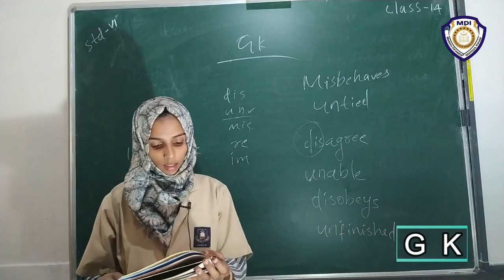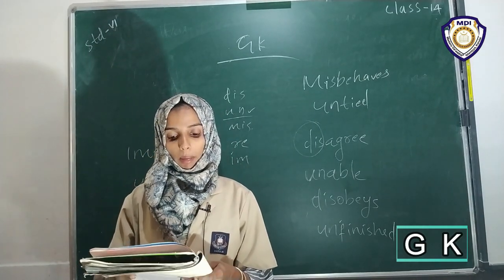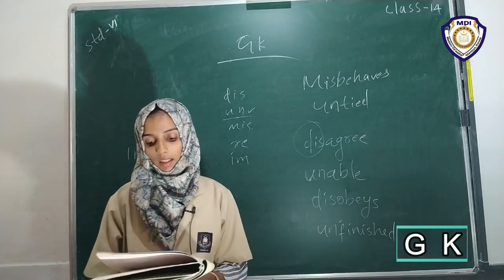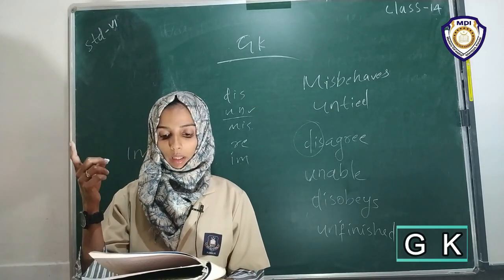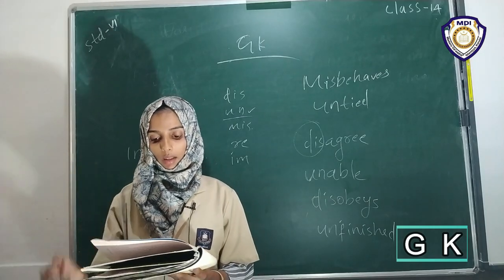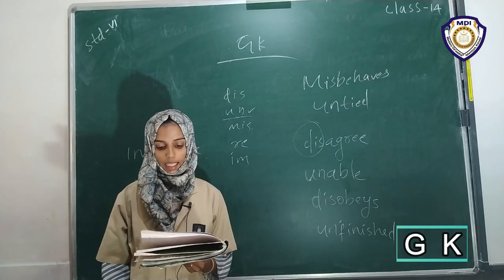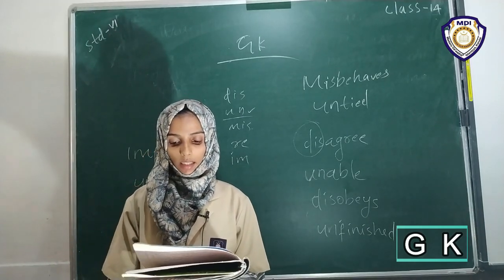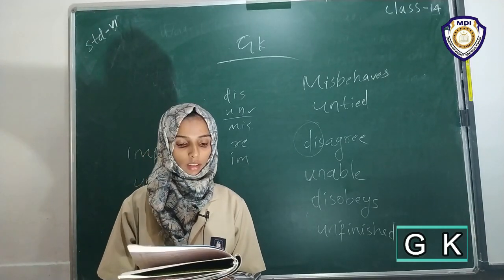Then second one: all bark and no bite. Second one answer is E in the B column: when someone only threatens and does not fight.